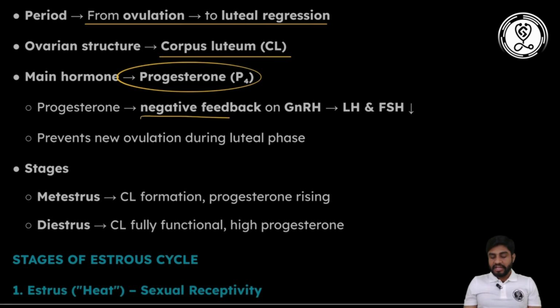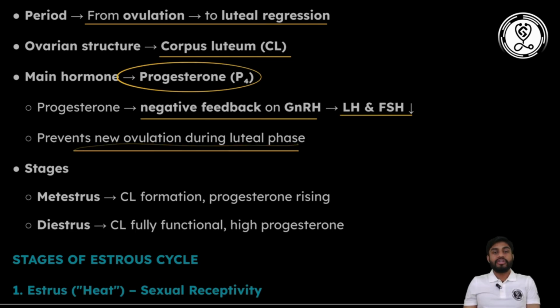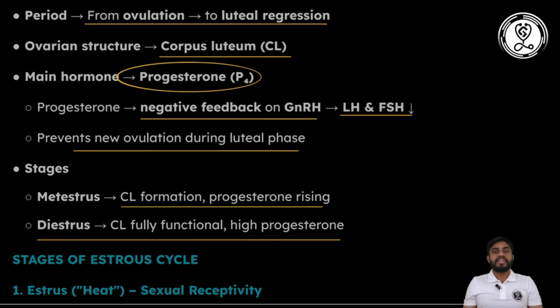It will enhance the negative feedback mechanism on GnRH and reduce the concentration of LH and FSH, and also prevent new ovulation during the luteal phase. It also has two stages: meta-estrus, in which there will be corpus luteum formation and progesterone concentration will rise, and another stage is diestrus, in which corpus luteum will be fully functional and there will be a higher concentration of progesterone.